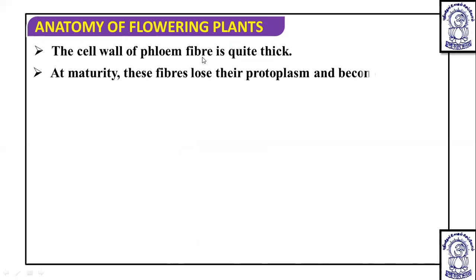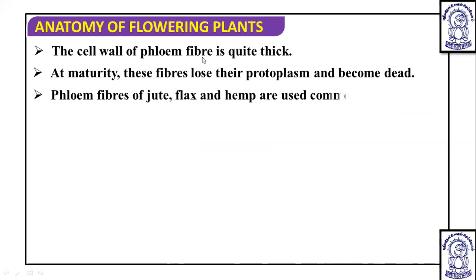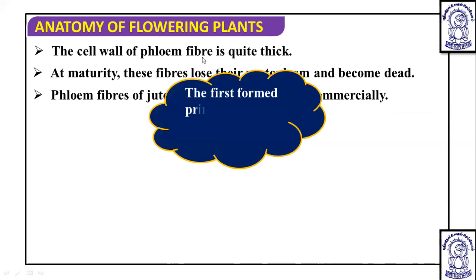At maturity, these fibers lose their protoplasm and become dead. The phloem fibers of jute, flax, and hemp are used commercially. Whatever jute, flax, and hemp we get in the market are nothing but phloem fibers, which is an important thing.